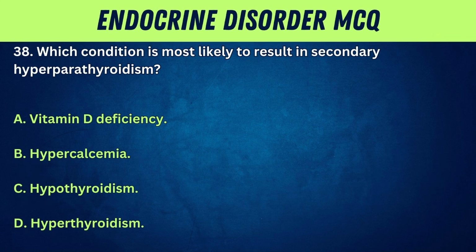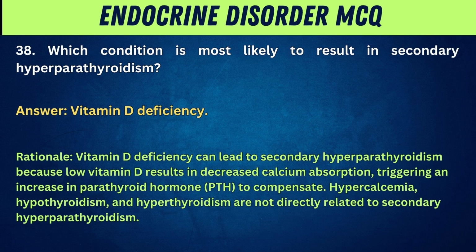38. Which condition is most likely to result in secondary hyperparathyroidism? A. Vitamin D deficiency. B. Hypercalcemia. C. Hypothyroidism. D. Hyperthyroidism. Answer: vitamin D deficiency. Rationale: vitamin D deficiency can lead to secondary hyperparathyroidism because low vitamin D results in decreased calcium absorption, triggering an increase in parathyroid hormone, PTH, to compensate. Hypercalcemia, hypothyroidism, and hyperthyroidism are not directly related to secondary hyperparathyroidism.